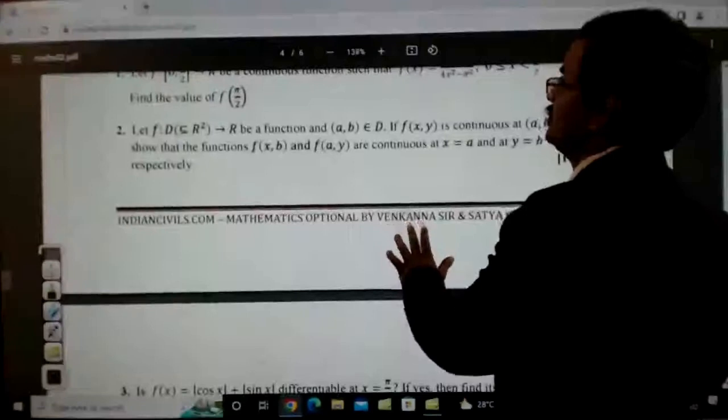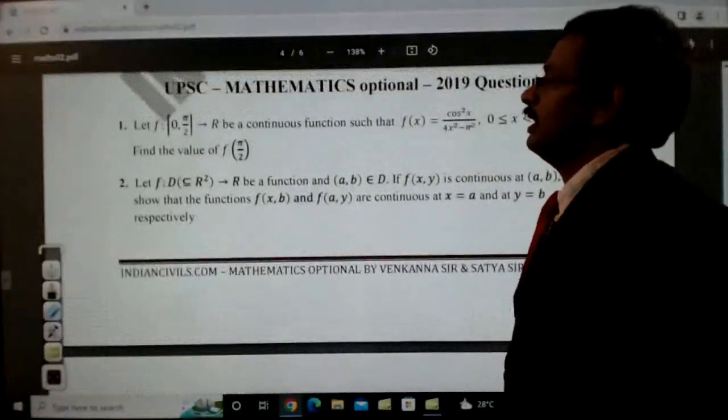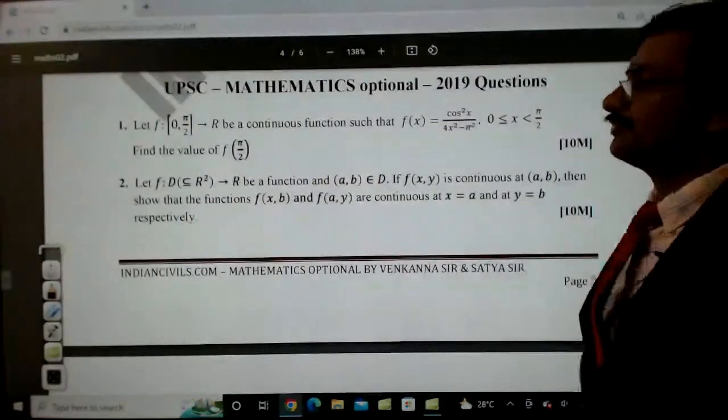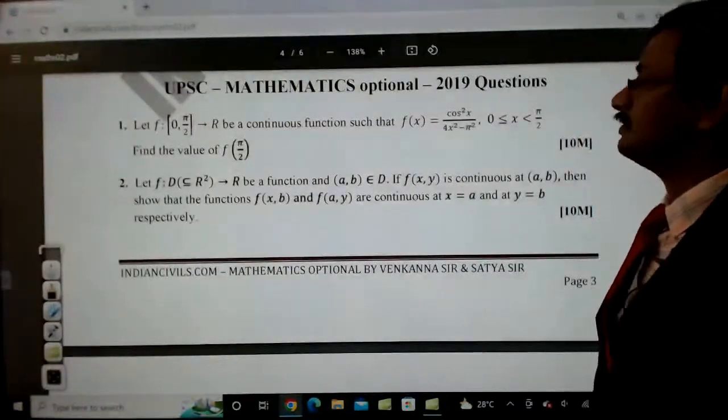So this is the 2019 paper, and you can see the questions. Let f from 0 to pi by 2 to R be a continuous function such that f of x is equal to cos square x by 4x square minus pi square, where 0 less than or equal to x less than pi by 2. Find the value of f of pi by 2. So this is a continuous function, and he asks us to find the value of f of pi by 2 based on this condition. Most likely this is a real analysis question, but that's okay, we can solve it here.